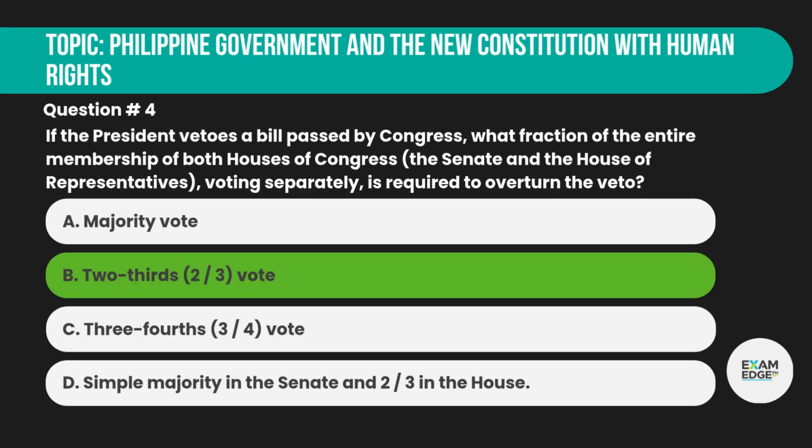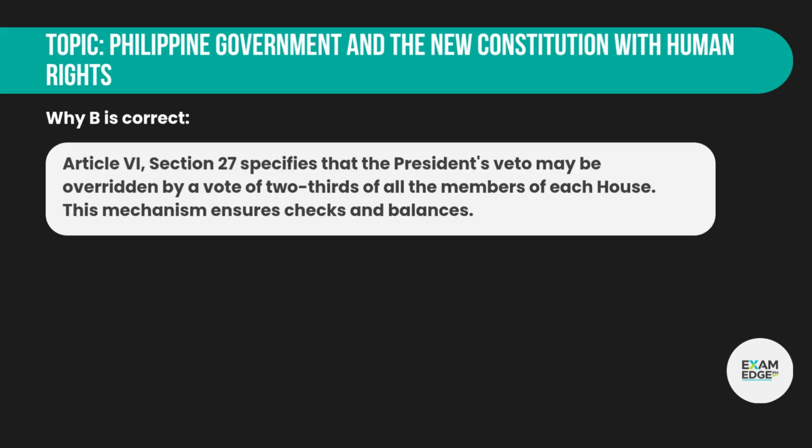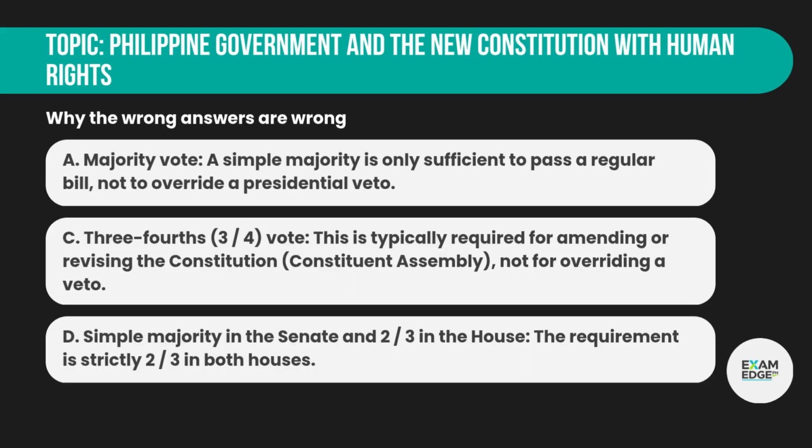Correct answer: B. 2/3 vote. Why B is correct? Article 6, Section 27 specifies that the President's veto may be overridden by a vote of 2/3 of all the members of each House. This mechanism ensures checks and balances. Why the wrong answers are wrong?